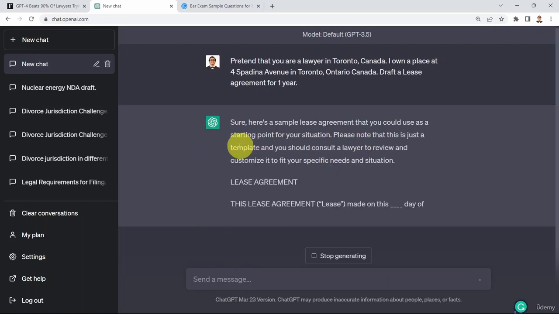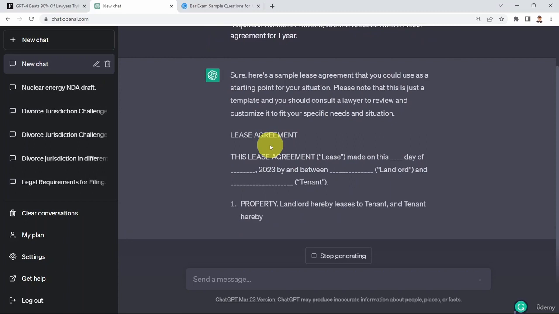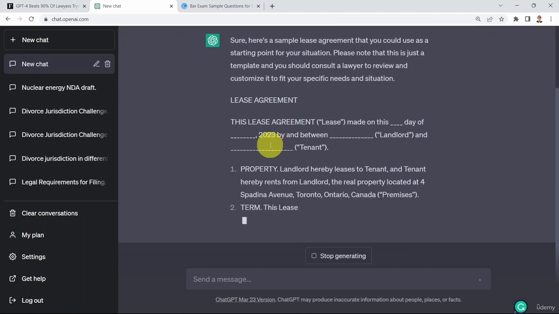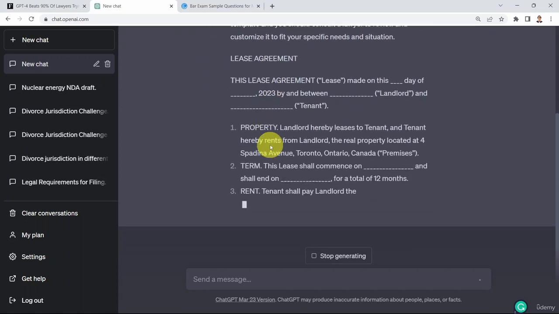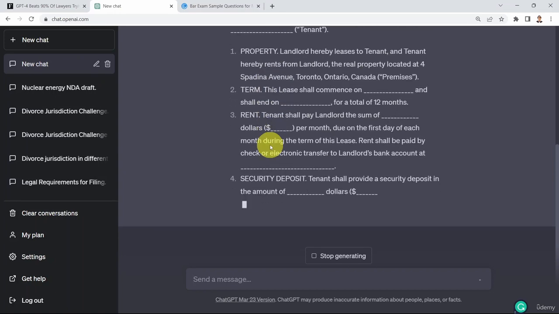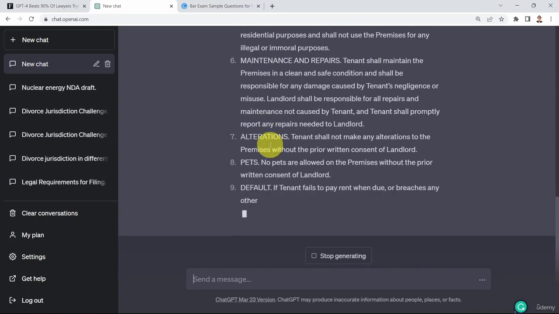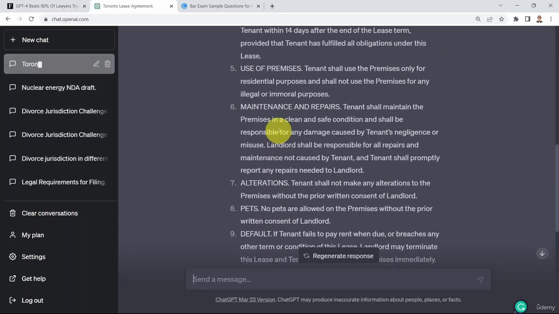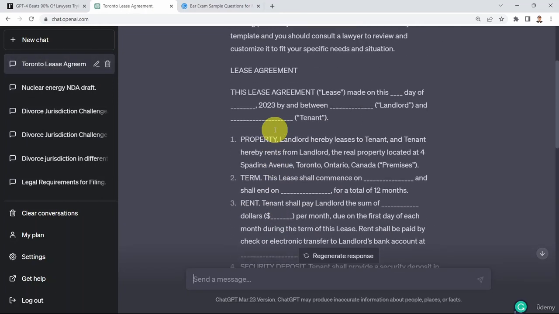And please know that this is just a template. So what's powerful here is that ChatGPT is going to give you a nice template. I'm not saying this is going to be a replacement to lawyers. You still need to have an expert lawyer to review this, but this is a great starting point. It's going to give you the key items that you need to cover.